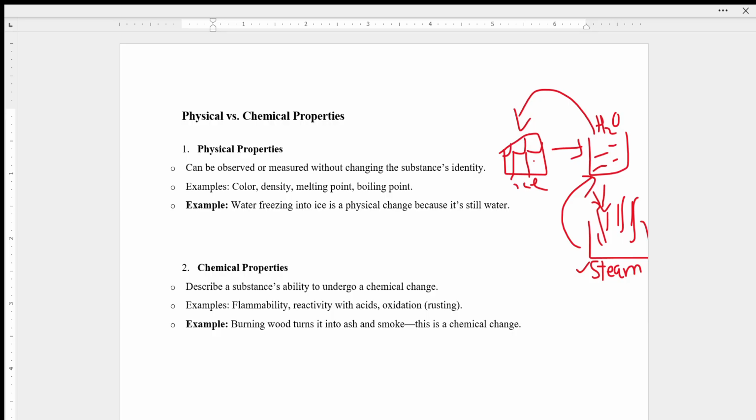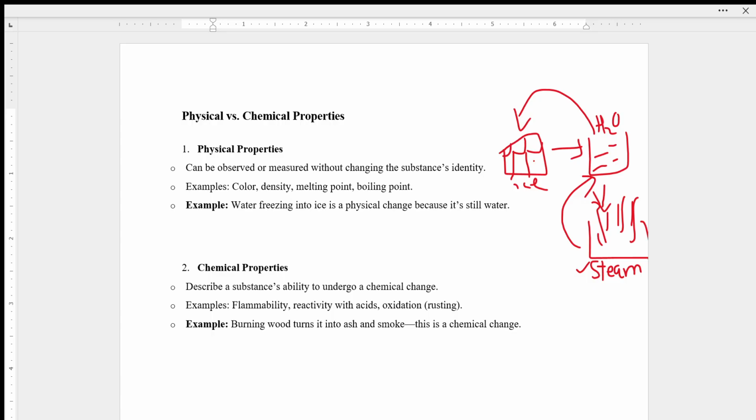And what is chemical change or chemical properties? You can describe a substance's ability to undergo a chemical change by studying the chemical properties. For example, reactivity with acids.